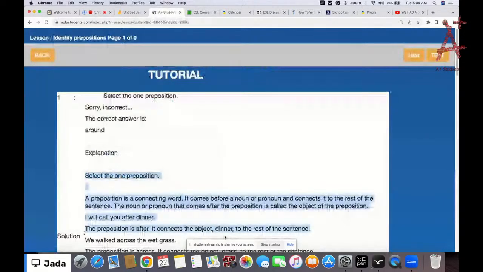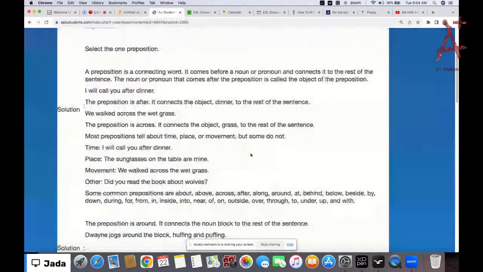And first off, we just need to know what preposition is, okay? So, a preposition is a connecting word. It comes before a noun or pronoun, and it connects it to the rest of the sentence.